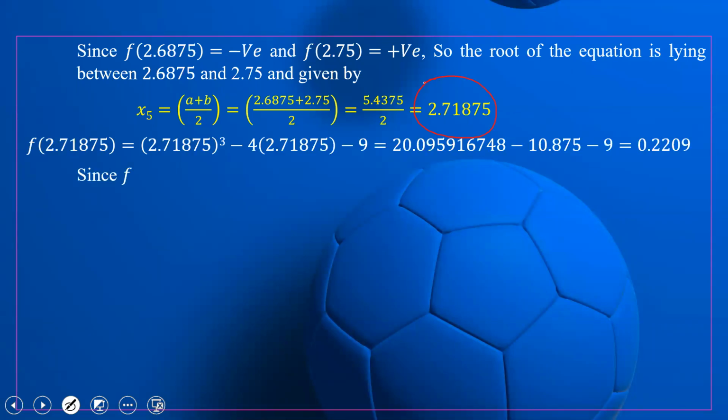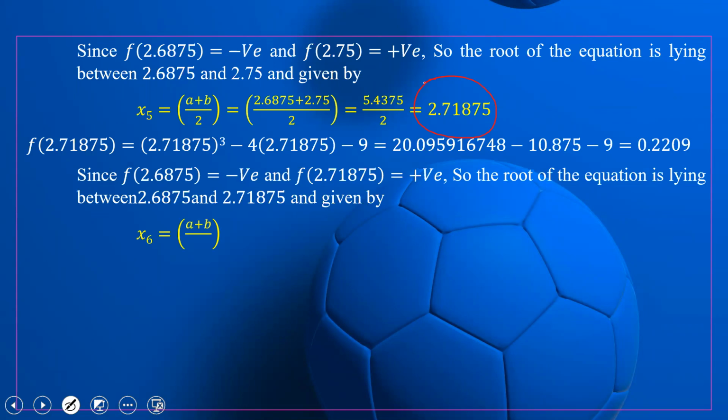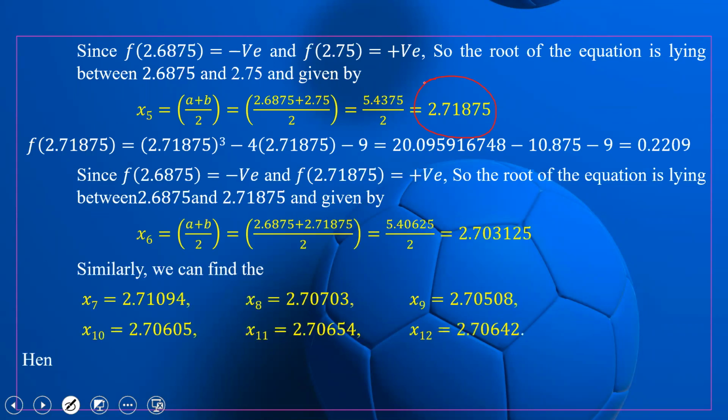So in the same manner, we are able to find x6, x7, x8, x9, x10, x11. If we see the last part, it is 2.706, up to 3 decimal places.